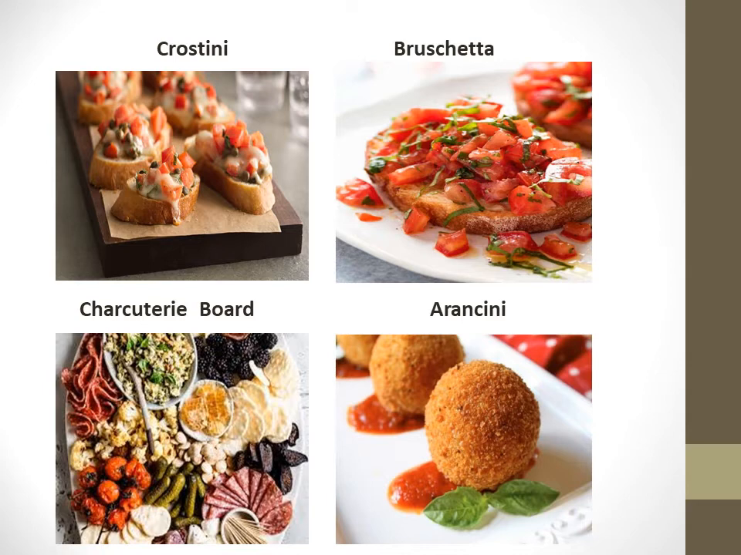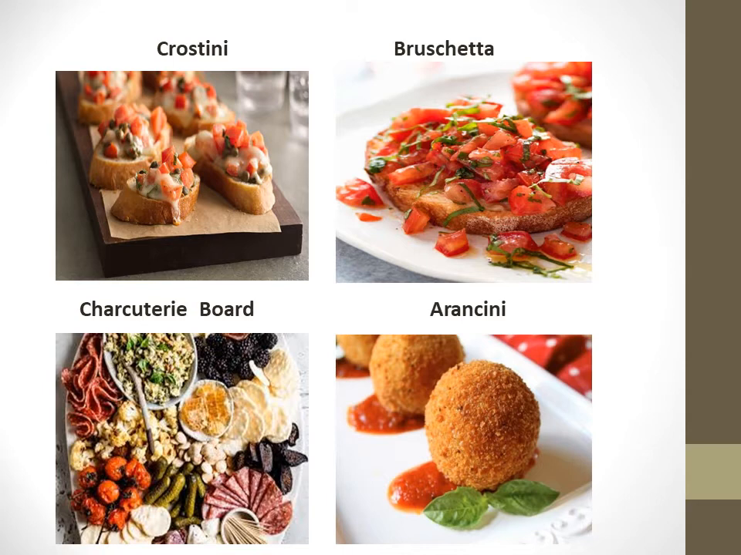In a charcuterie board, you will see different varieties of cuts of salami, mortadella, or any processed cheese. A charcuterie board is a kind of platter where different varieties of cheese, along with different varieties of sausages or processed meats, can be served.